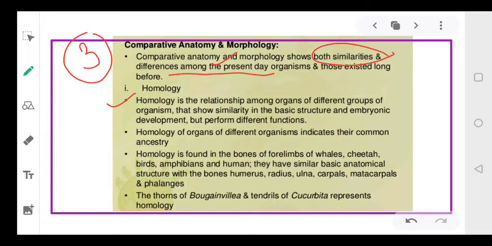Homology means it's a relationship among organisms of different groups. We will compare the organisms of different groups and they will exhibit similarity in structure and embryonic development. They will be similar in structure and development, but they will be performing different functions. Dear ones, two main things: they will be similar in structure, but they will be performing different functions in different organisms. Now, since there is homology, let's talk about a few such organs.